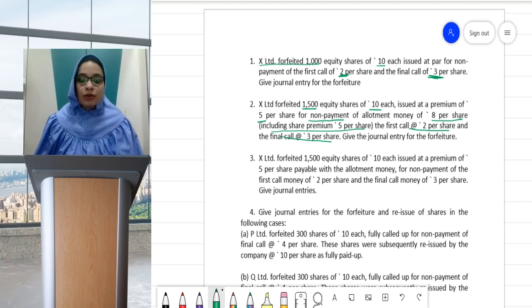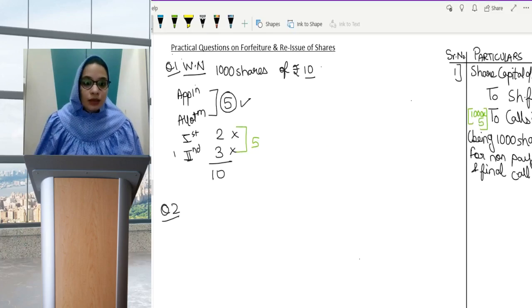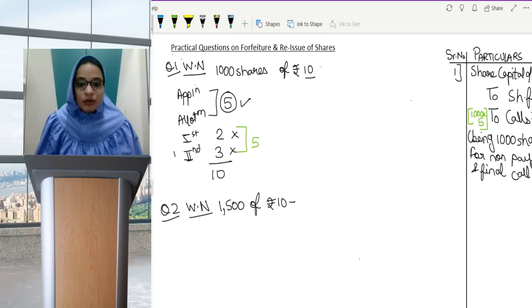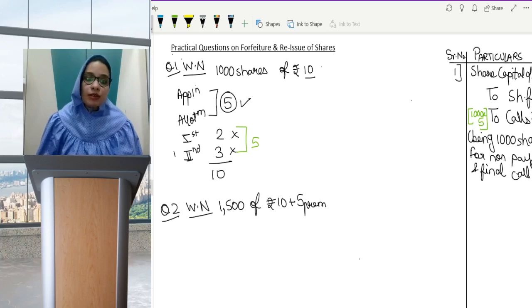So let's come to our working note. My working note will be: 1,500 equity shares are being forfeited, rupees 10 was the face value plus premium 5. Always face value and premium need to be segregated. Application amount they've not mentioned, but we'll get the amount. Allotment is rupees 8. But how has that come?